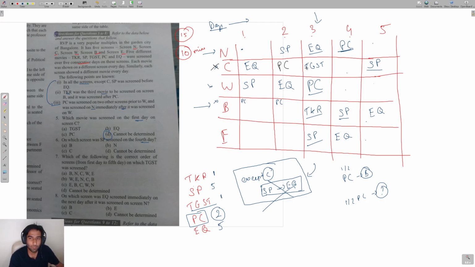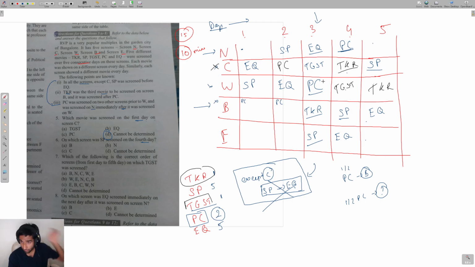Okay, if PC comes here, which is the movie which is left to be put in screen number C? TKR. So I will place TKR right here. When I place TKR right here, I can check this column, day number 4. If you see which is the movie which is left right here, it is TGST again. So you can place TGST right here. When you place TGST, you're only left with TKR right here, and you can place that.